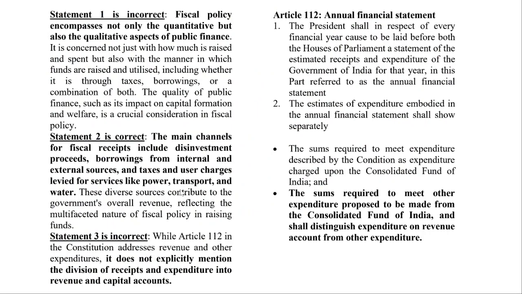Fine. So let us see. Fiscal policy encompasses not only quantitative but also qualitative aspects of public finance. So try to remember that. Fiscal policy. Any government will have a fiscal policy, right? So it will look at how we are going to earn money, how we are going to spend the money, what kind of taxes we are going to collect, what changes can be made. For example, if you want to bring out a new GST Act or anything, make some changes, reduce the tax on the individual, increase the corporate tax. All those are part of fiscal policy. Basically, what is the policy of the government when it comes to the finances of the country? Okay.